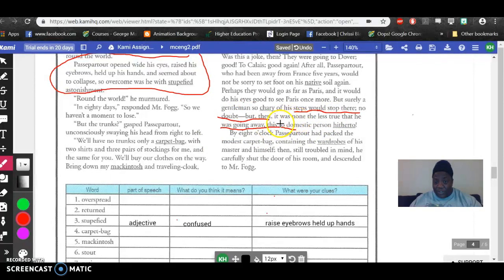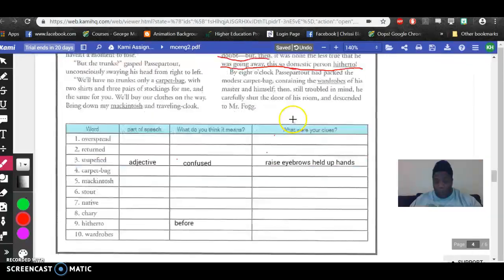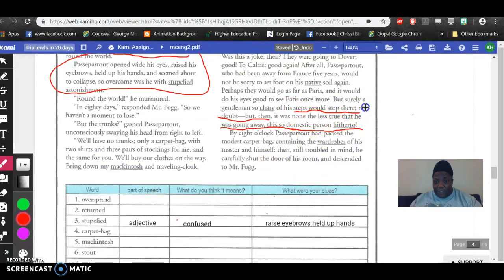And then saying this person, this domestic person before. This domestic person before now. So, to me, what this is meaning, and this is the hardest one, that's why I wanted to go through it with you, is that steps would stop here, no doubt. So he thought he was going to stop, but he didn't. And it was nonetheless true that he was going away. In fact, he was just walking away.